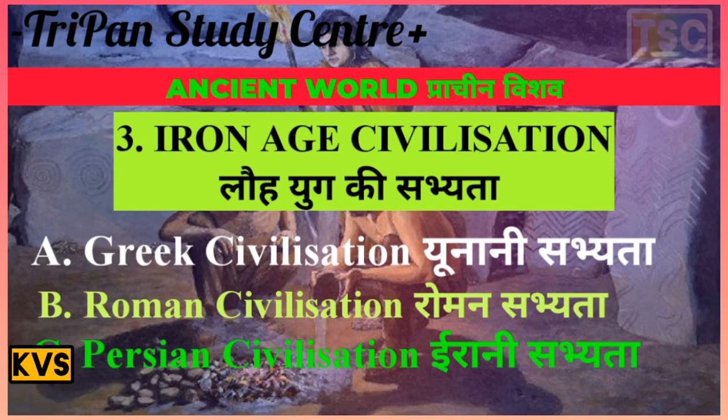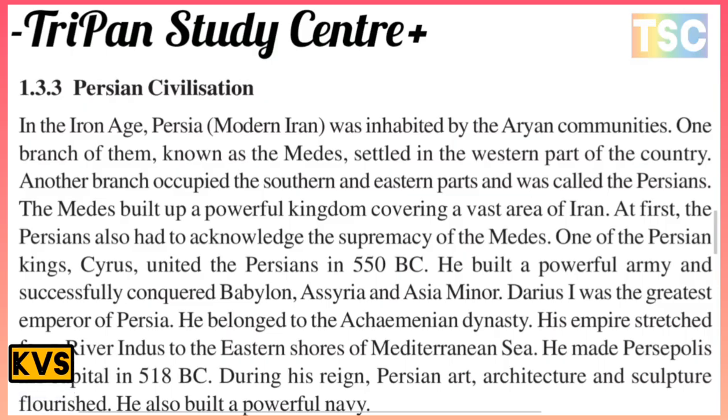The next topic is Persian civilization in the Iron Age. The Persian region, modern Iran, was inhabited by Aryan communities. One branch of them, known as the Medes, settled in the western part of the country. Another branch occupied the southern and eastern part and was called the Persians.